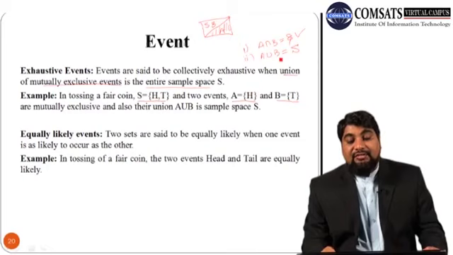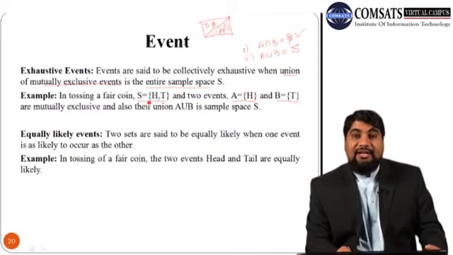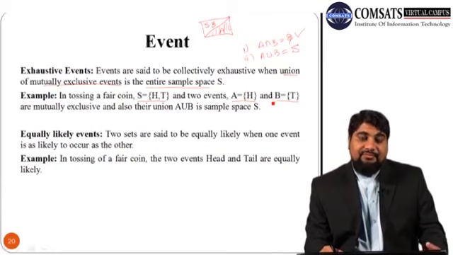If you take their union, A union B, you get head and tail, which is equal to S. So in this case we say that events A and B are exhaustive events.